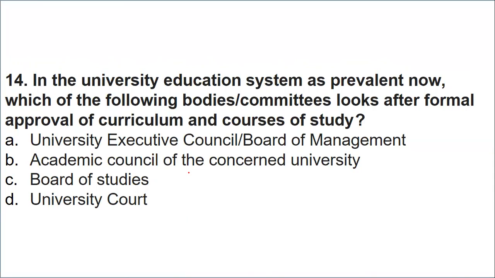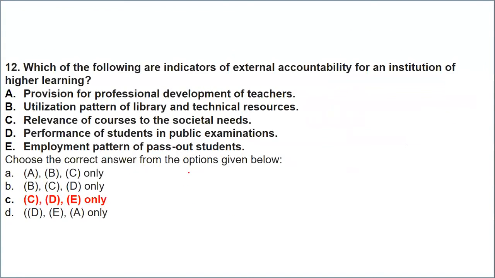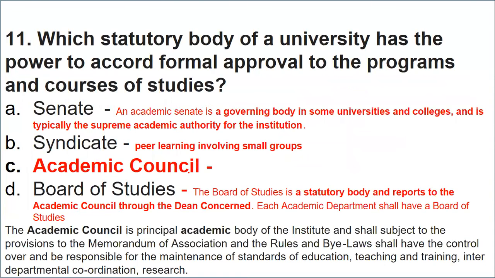So which among them? Whether it is your university executive council or board of management, is it the academic council of the concerned university, is it the board of studies, or is it the university court? They are the formal bodies which look after the approval of curriculum. The one which looks after the approval of curriculum is the academic council. I have just given you an example of the academic council, which is the principal academic body.